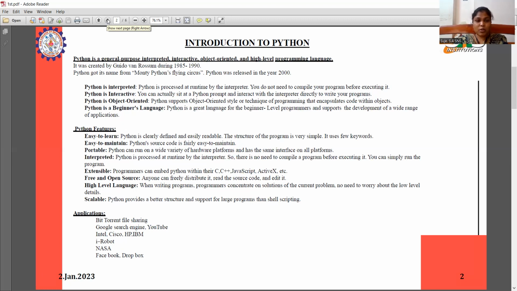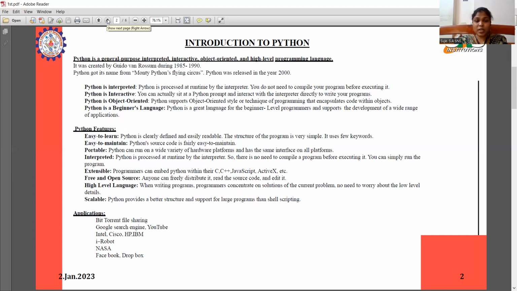Interpreted. Python is processed during runtime by the interpreter. So there is no need to compile a program before executing it. You can simply run the program. Extensible. Programmers can embed Python within their C, C++, JavaScript, ActiveX, etc. Free and open source. Anyone can freely distribute it, read the source code, and edit it.